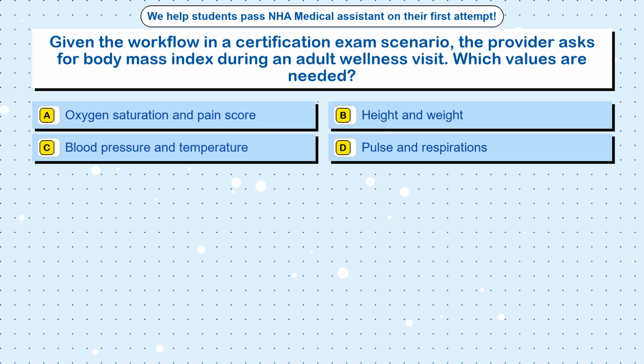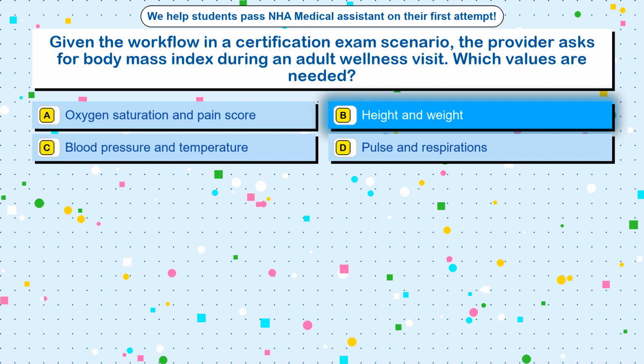Question 96. Given the workflow in a certification exam scenario, the provider asks for body mass index during an adult wellness visit. Which values are needed? Option A, oxygen saturation and pain score. Option B, height and weight. Option C, blood pressure and temperature. Option D, pulse and respirations.